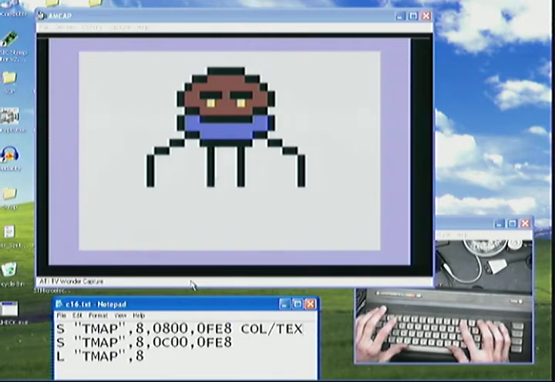So I'm going to show basically how to get colors and the graphics, and you're going to save them to disk so we can load them back in to our basic game later. This is just one of the screens.